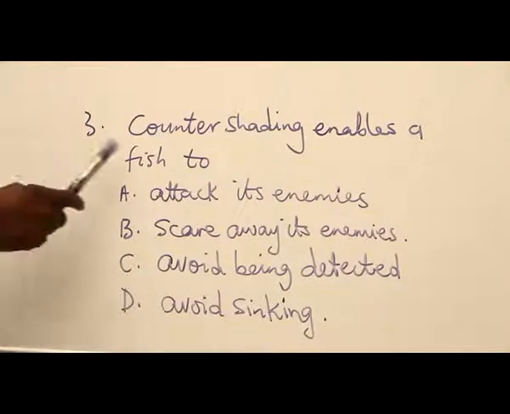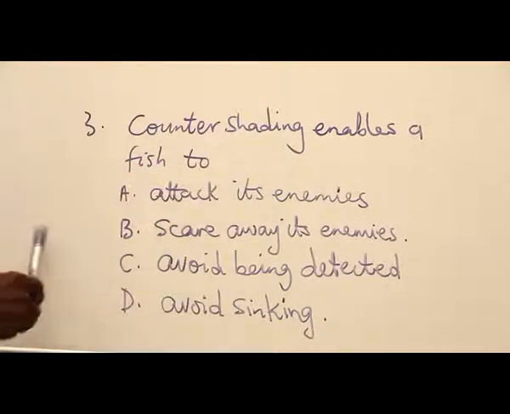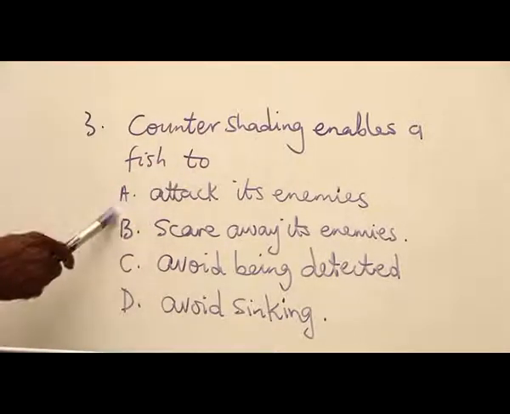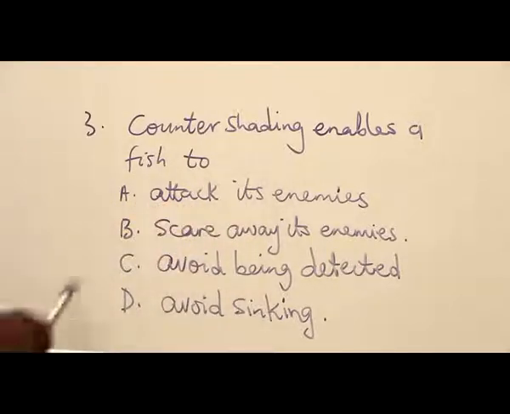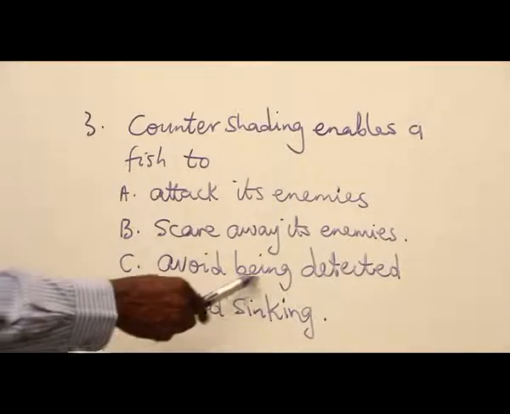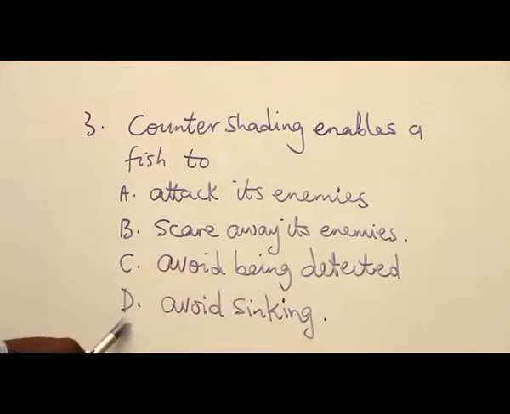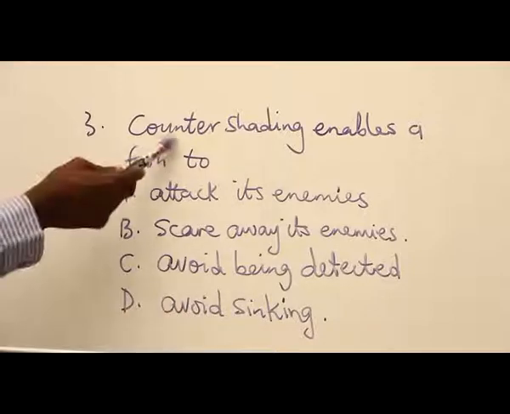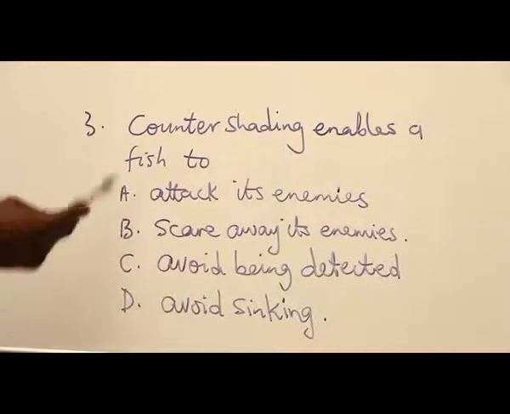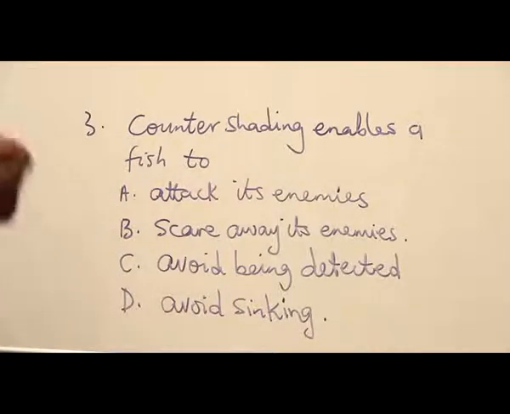Example 3. Counter shading enables a fish to A. Attack its enemies. B. Scare away its enemies. C. Avoid being detected. And D. Avoid sinking. What is counter shading? If you look at a fish, it has a silvery ventral side, so that any predator below the fish will see the ventral side blending with the sky because it is silvery.